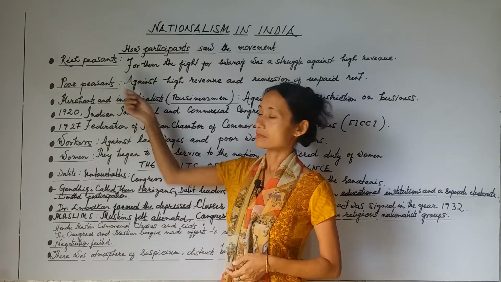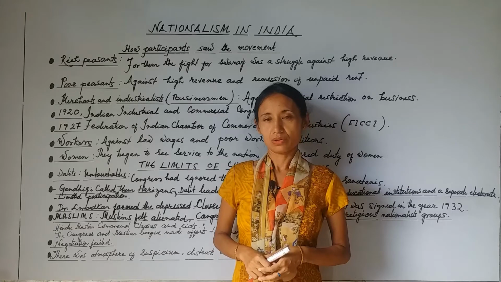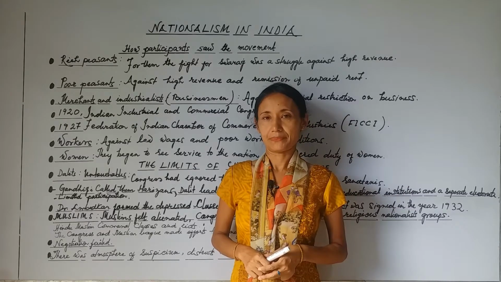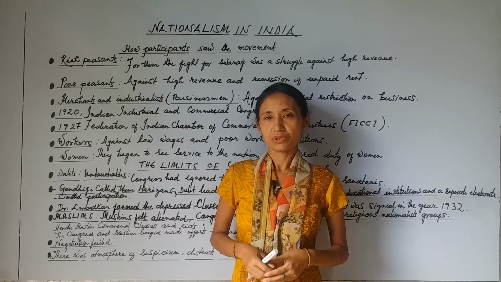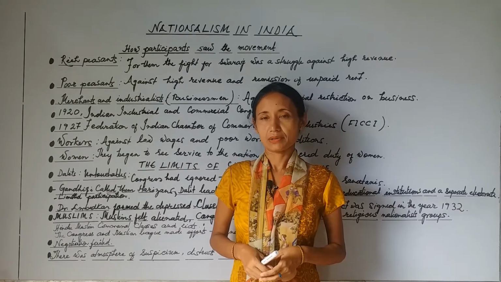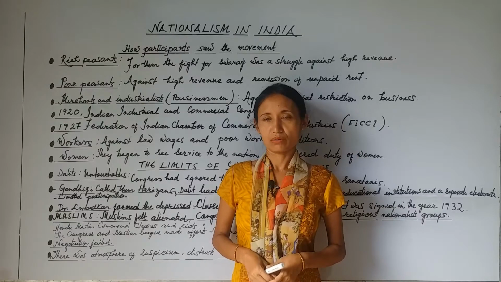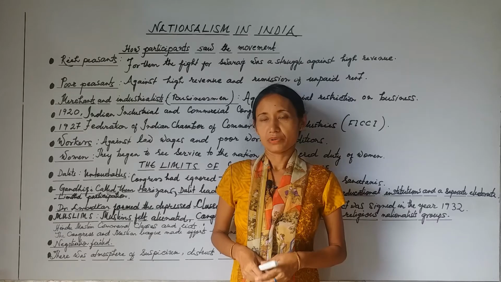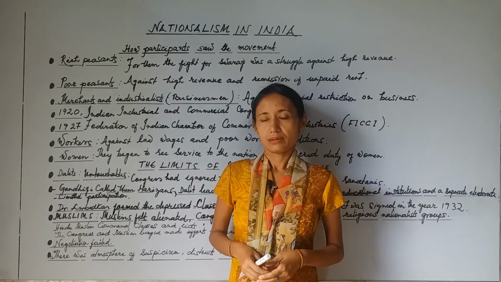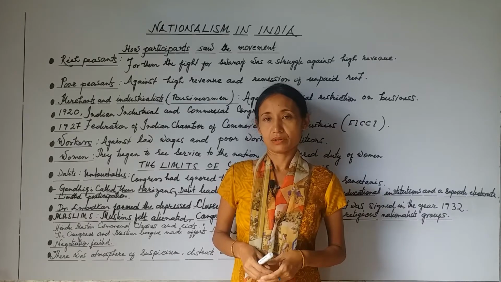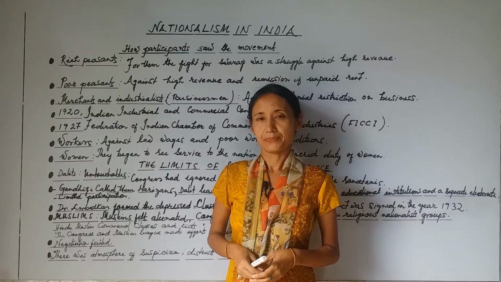Here I have listed the different social groups. First, let's discuss the rich peasants. Why did the rich peasants join the civil disobedience movement? The rich peasants were producers of commercial crops and they were interested in making profits, and they made huge profits. There were various communities, such as the Jats of UP and the Patidars of Gujarat. Mainly, they produced commercial crops.